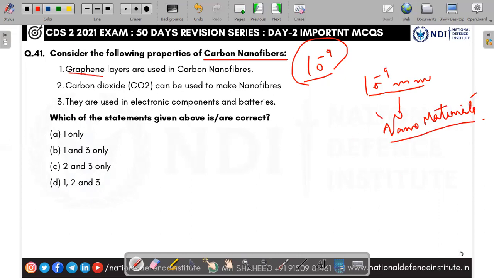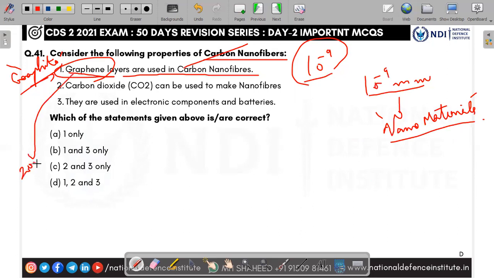What are those? Graphene from graphite. The nanomaterial of graphite is graphene. It is made of carbon. They are used in carbon nanofibers. Yes, this graphene is a very important material. In fact, graphene is nearly 200 times the strength of steel. This graphene and nanomaterial is the future. Nanotechnology and nanomaterial is the future.